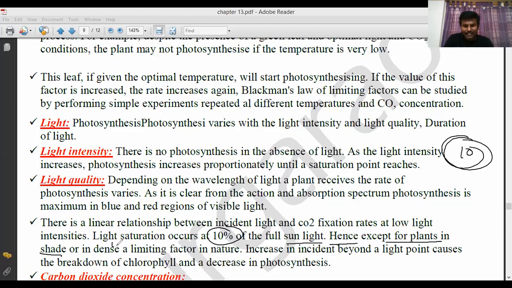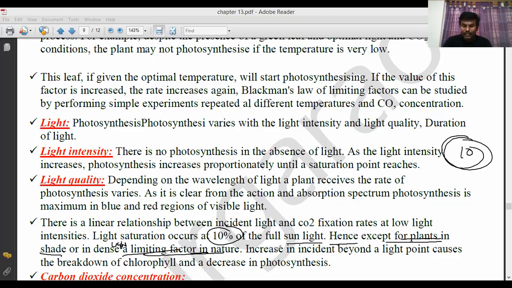Light is rarely a limiting factor. That means what? The plants which are growing in shadow areas, for them much light is not necessary. If 2 to 3% of light falls on them, that is enough. Those are shady plants. These shady plants, if they are exposed to more and more sunlight, they die. Hence, except for plants in shade or dense forests, light is rarely a limiting factor in nature.